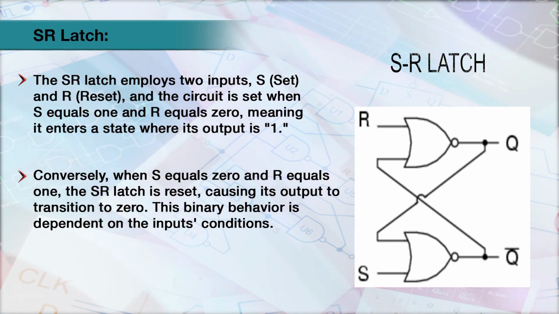Conversely, when S equals 0 and R equals 1, the SR latch is reset, causing the output to transition to 0. This binary behavior depends on the input condition.